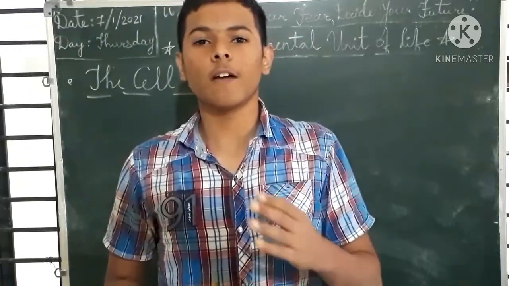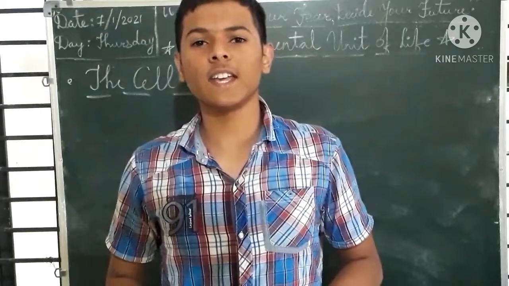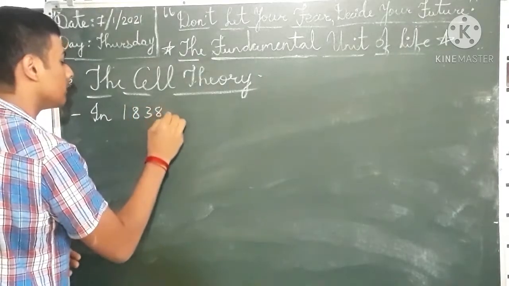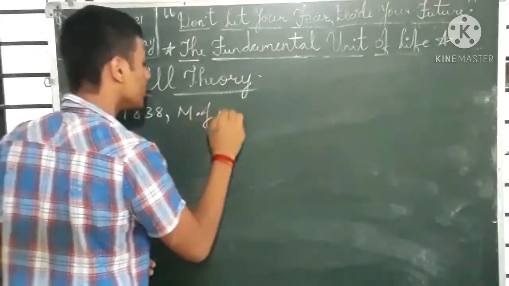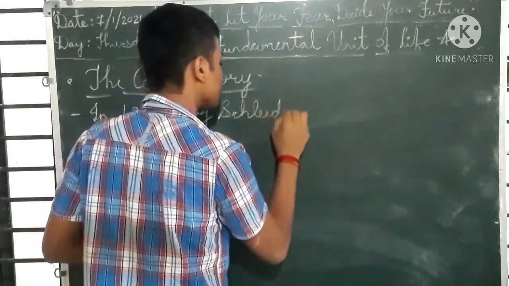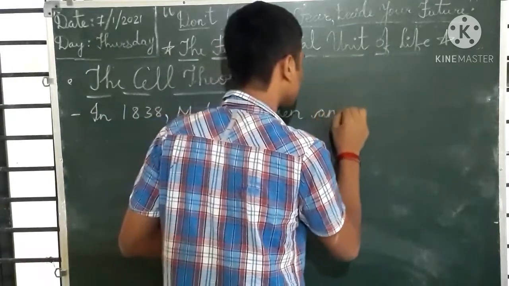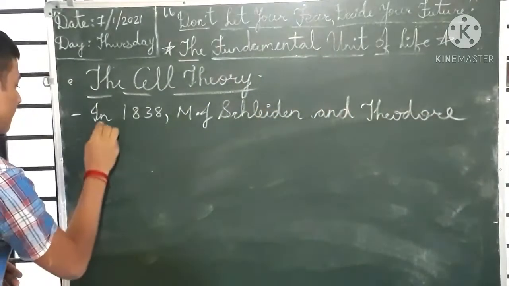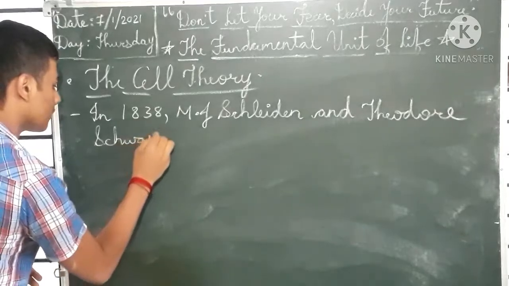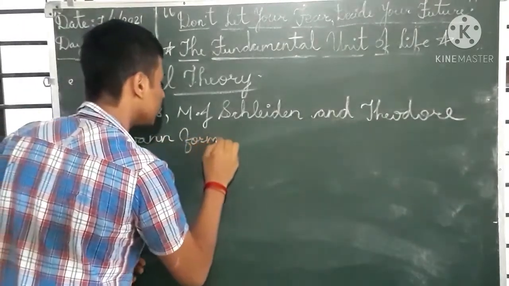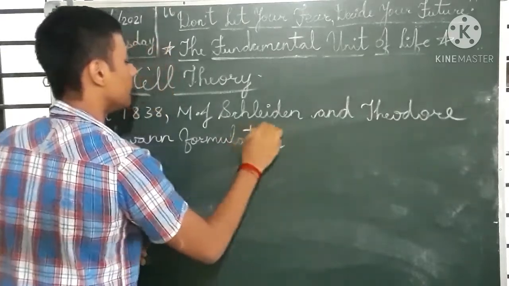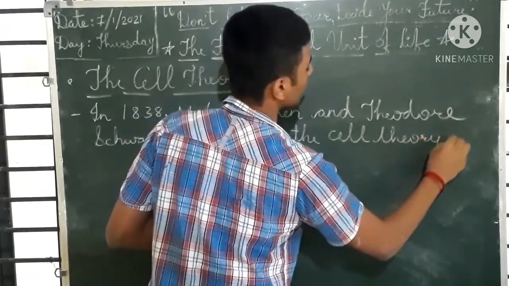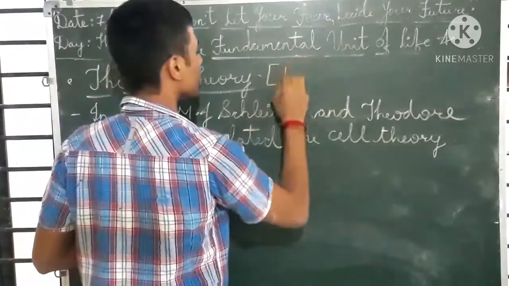Both these scientists formulated the cell theory in the year 1838.